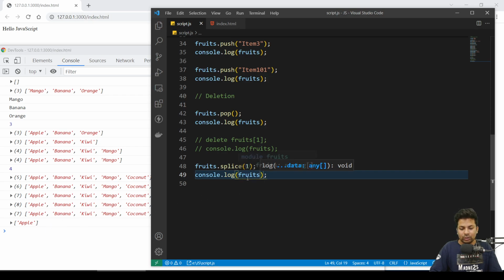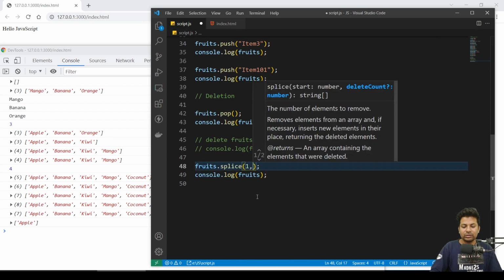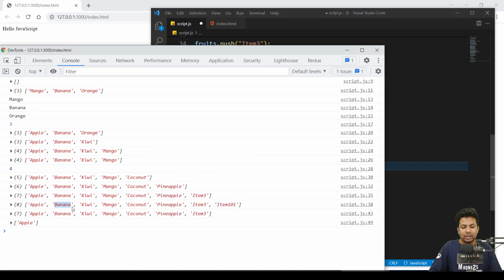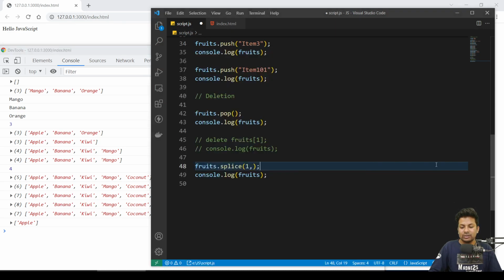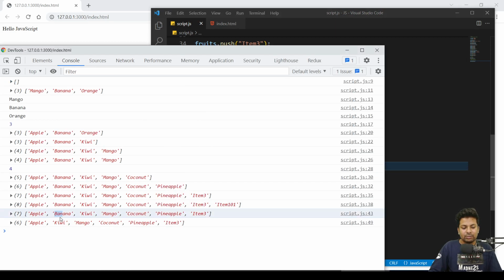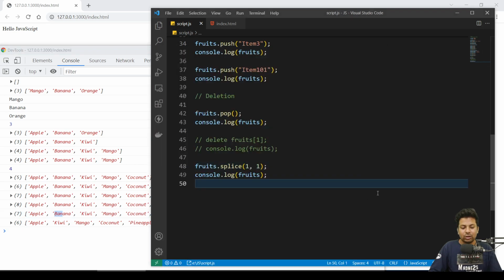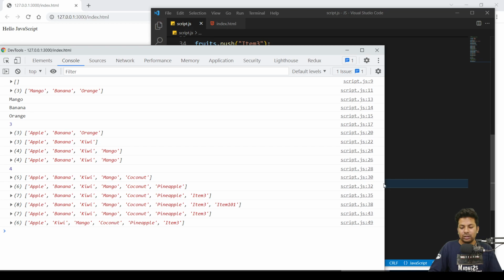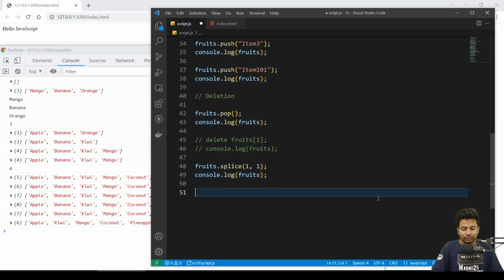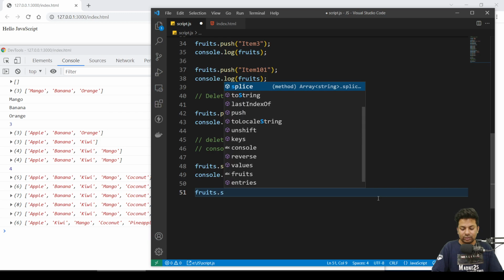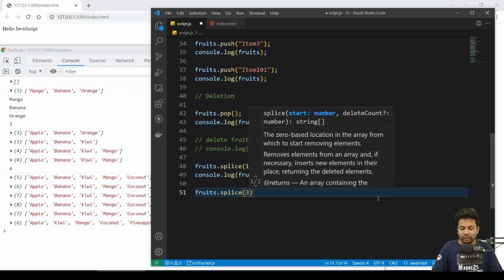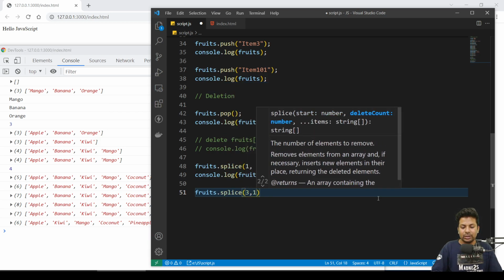So okay, apple got removed. Okay guys, sorry, there should be one more thing. I'll say remove the first index, and from the first index how many elements? I'll say only one element. See, banana got removed, then kiwi and everything. Now I want to remove the coconut, so it's 0, 1, 2, 3, third index. I'll say fruits dot splice, remove the third index, and from there only one element.